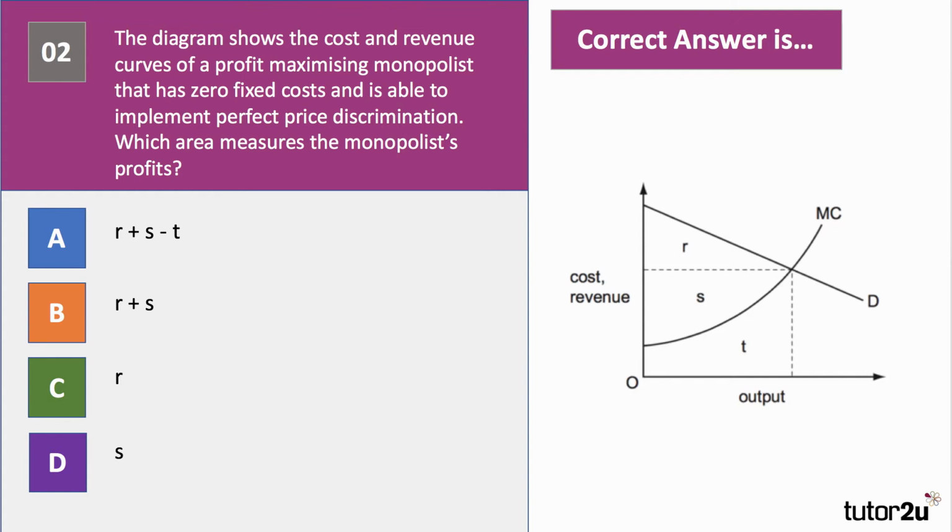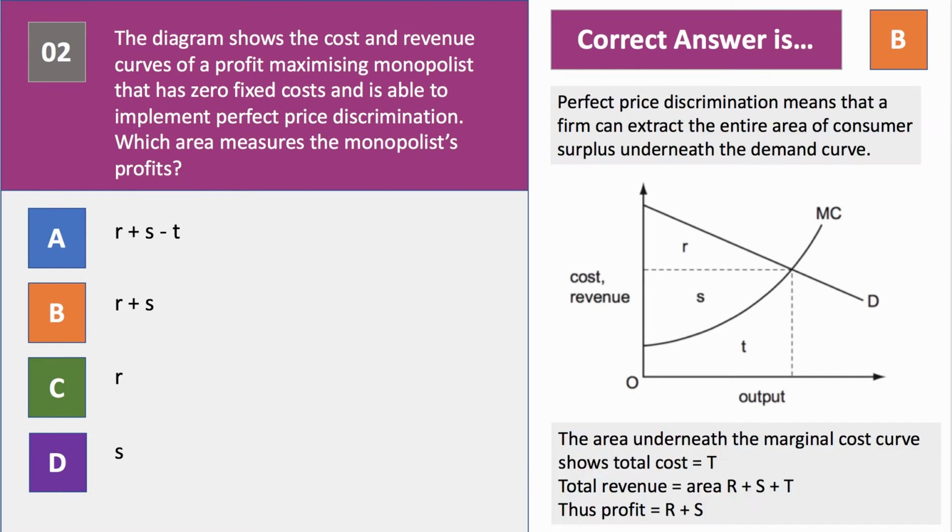The correct answer to question 2 is B, R plus S. Here's the reasoning. Perfect price discrimination means that a firm can extract the entire area of consumer surplus underneath the demand curve. So they'll be able to get the revenue R, S and T. The marginal cost curve shows us the variable cost curve. It's the change in cost from adding one extra unit. And the area beneath the marginal cost curve shows total cost. That equals area T. So therefore profit is revenue minus cost. So it's R plus S plus T minus T equals areas R plus S.